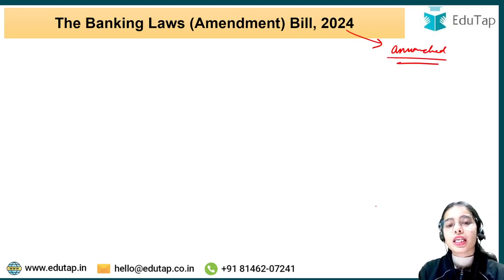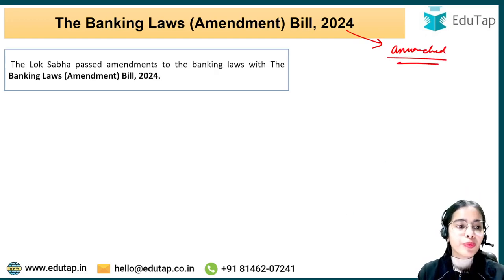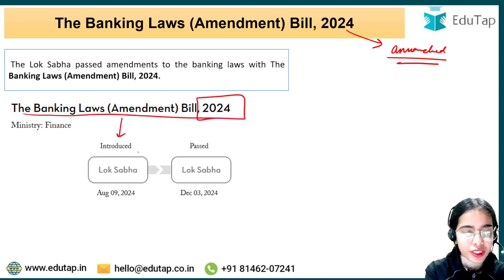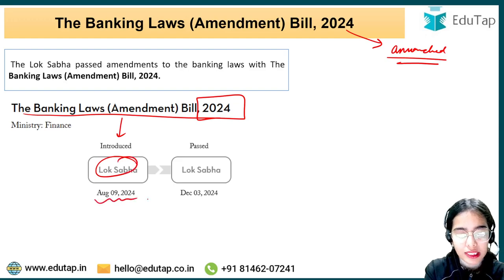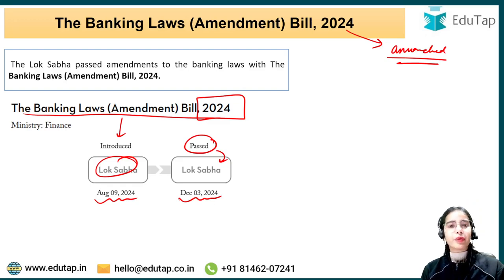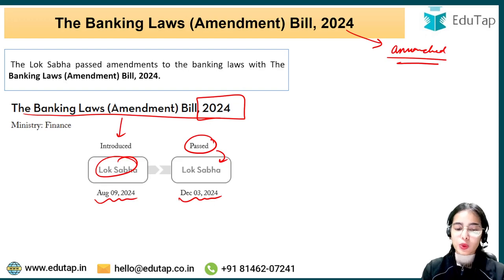So coming to the topic, the Banking Law Amendment Bill 2024, this was announced by the Union Finance Minister Nirmala Sitharaman in her Union Budget speech of 2023-24. Now, the Banking Law Amendment Bill 2024 was introduced in the Lok Sabha on August 9, 2024, and now this has been passed by the Lok Sabha on December 3, 2024. So you can understand that recently the bill has been passed by the Lok Sabha.